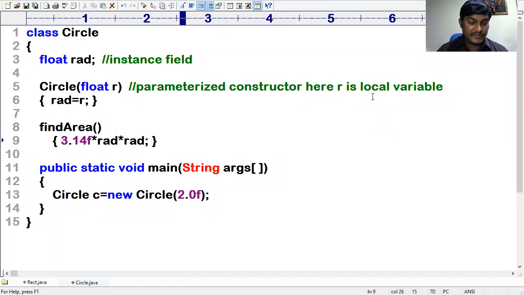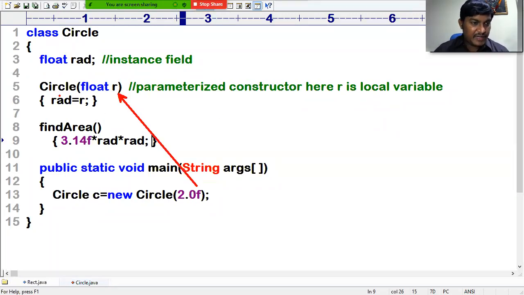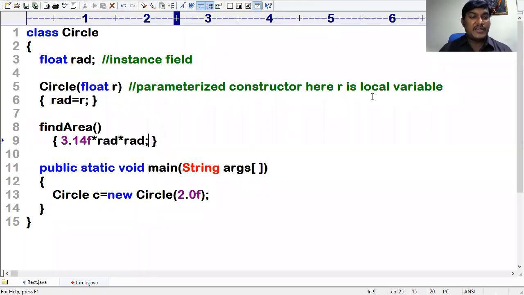Now, already we initialized 2 into R. R value is assigned to rad. Rad is an instance variable, already initialized with 2.0. Whenever you use rad, 2 into 2, 4 into 3, 12.56. This value will be calculated, and if you want, you can store it in a variable, or else directly you can return the value. That's enough, you can directly return the value.